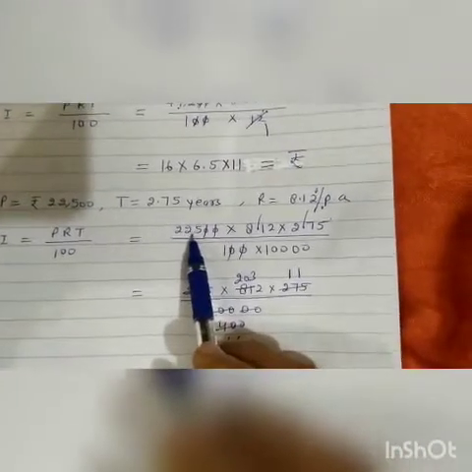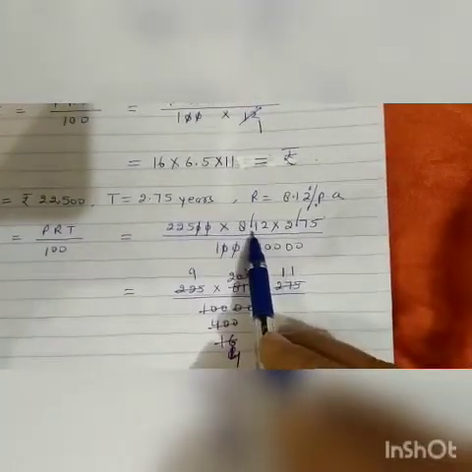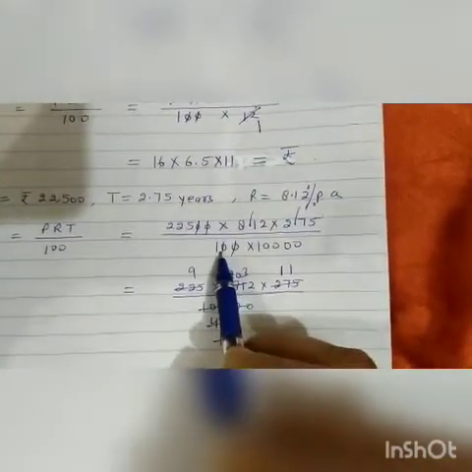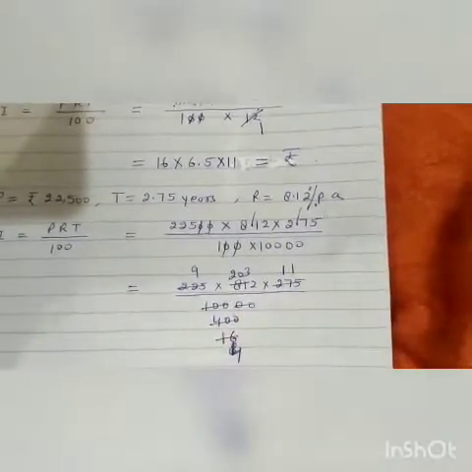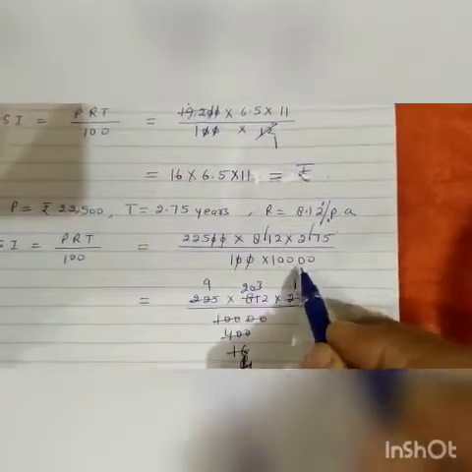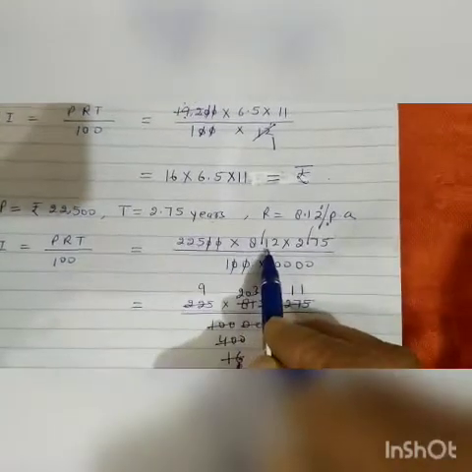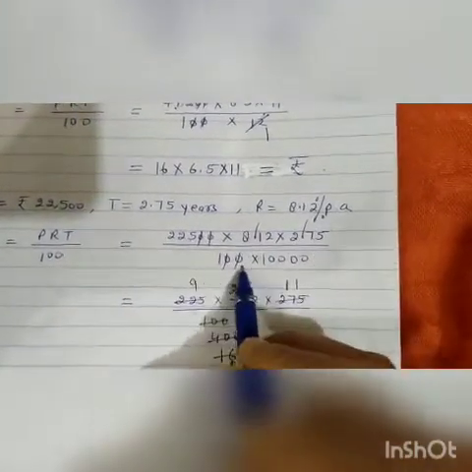P is 22,500 into 8.12. This is rate. Time is 2.75 upon 100 into 100. See here, this is principal, this is rate, this is time upon 100.